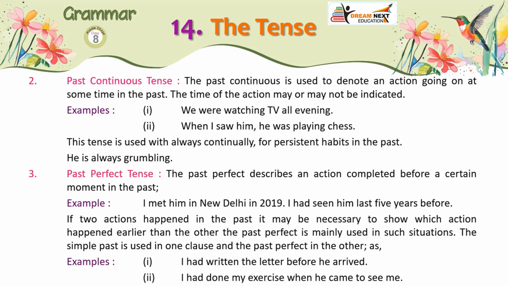If two actions happened in the past, it may be necessary to show which action happened earlier than the other. The past perfect is mainly used in such situations. The simple past is used in one clause and the past perfect in the other, as examples: 1. I had written the letter before he arrived. 2. I had done my exercise when he came to see me.